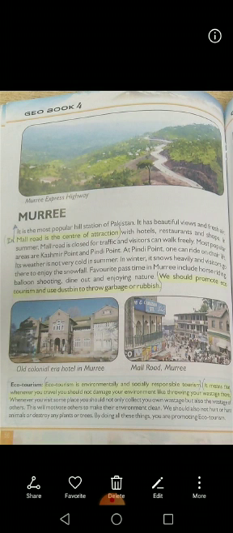The second line you have to learn is the last line you have: we should promote ecotourism and use dustbins to throw garbage or rubbish. What should we promote? We should promote ecotourism. At the bottom of this page, you have a definition of ecotourism: ecotourism is environmentally or socially responsible tourism. It means that whenever you travel, you should not damage your environment, like by throwing your wastage there, right?